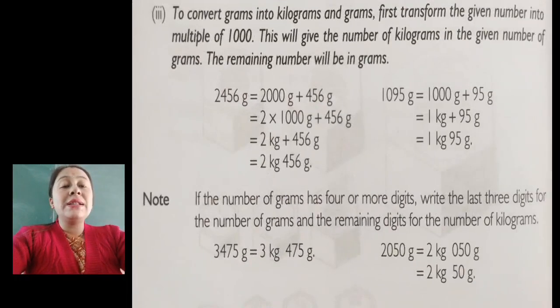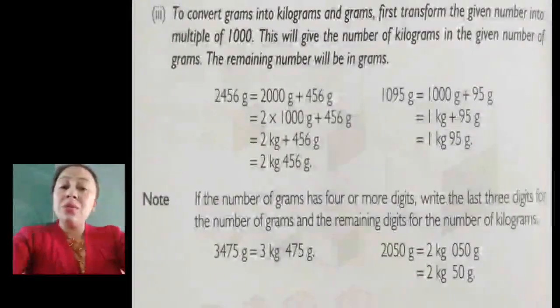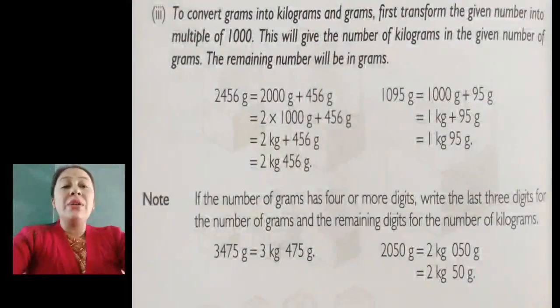Now this is the third rule of conversion. To convert grams into kilograms and grams, first separate the given number at the multiple of 1000. For example, you can see 2456. Here the face value at the thousands place is 2, so you will write 2000 gram plus 456 gram. That gives you 2000 gram, which means 2 kg 456 gram. Next, 1095 gram.